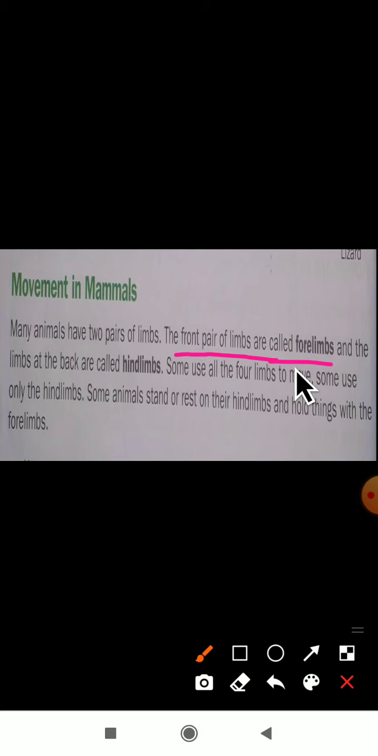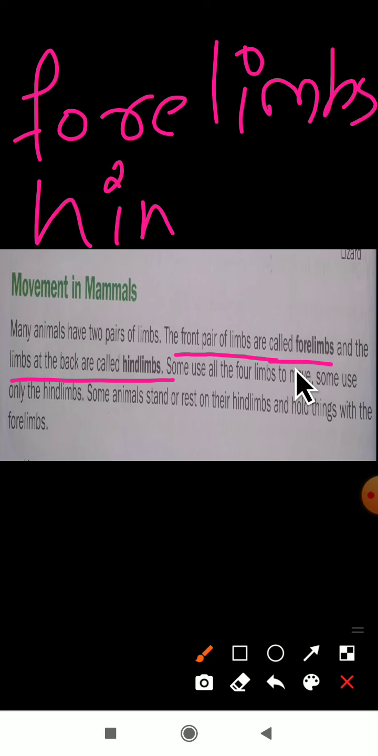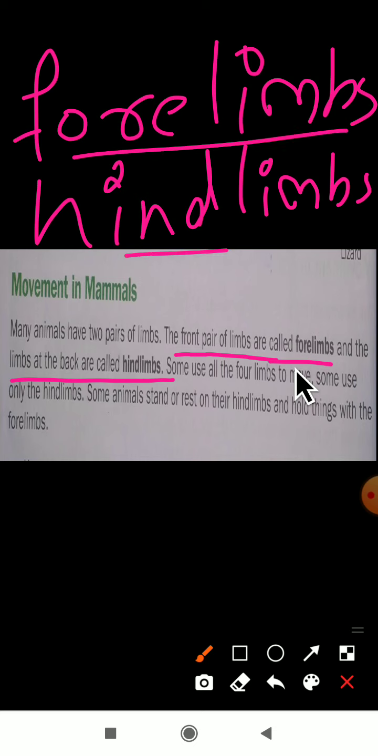The limbs at the back are called the hind limbs. Remember these definitions: what are forelimbs and what are hind limbs? These are important definitions. The front pair of limbs are called the forelimbs. The limbs which are at the back are called the hind limbs.